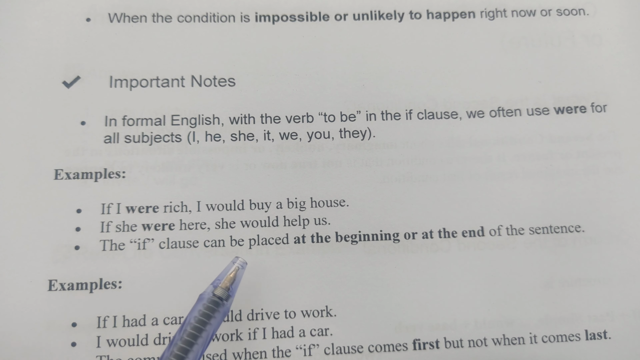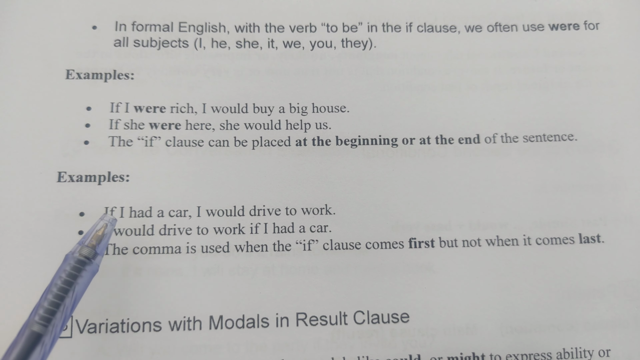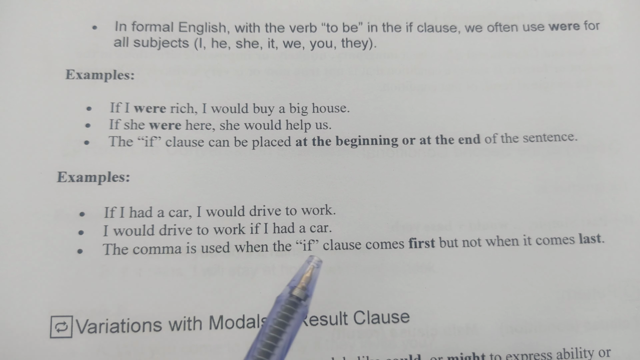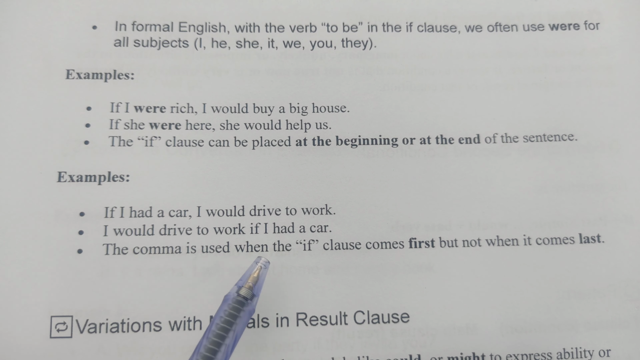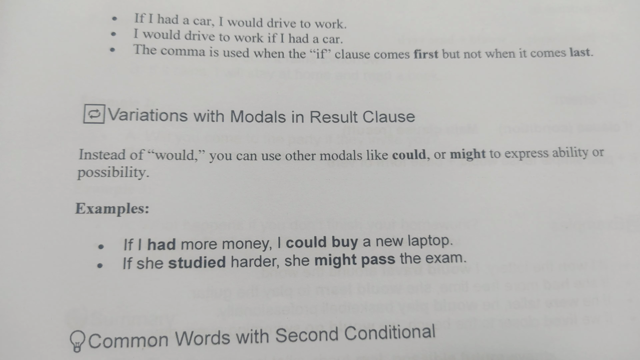The if clause can be placed at the beginning or at the end of the sentence. If I had a car, I would drive to work. I would drive to work if I had a car. The comma is used when the if clause comes first but not when it comes last.